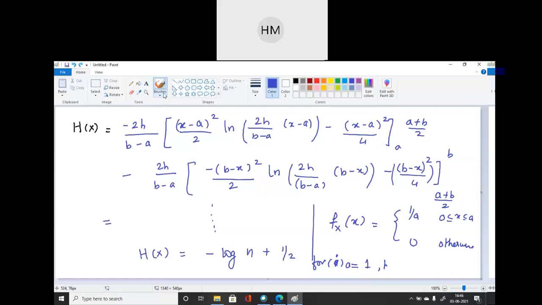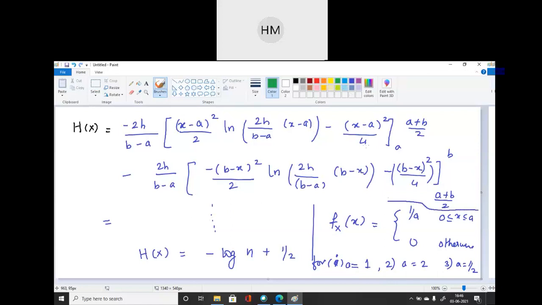Please write down this function in your copy. Okay, this function is given to you. 0 less than x less than equal to a. Okay. And for three different values of a, you have to find the differential entropy.